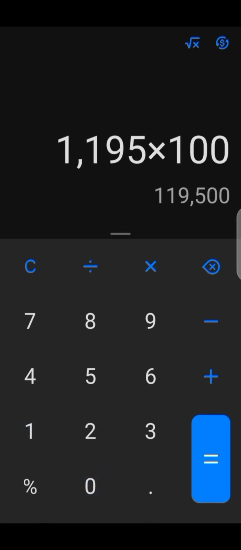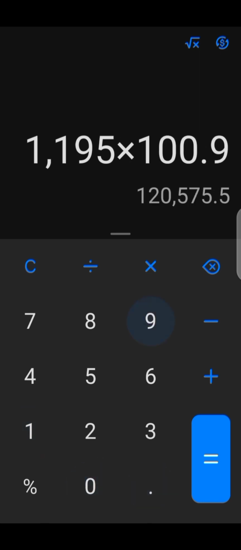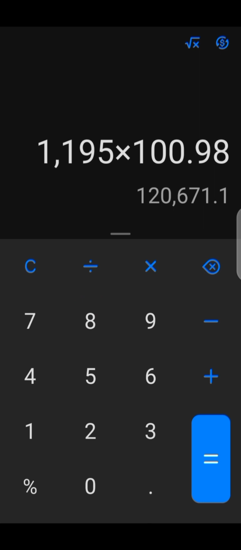Okay, now we are on our calculator. A merchant on Bybit wants to buy our 100 USDT at the rate of 1,195 naira. So we have 100.98 USDT, which will give us 120,671 naira.